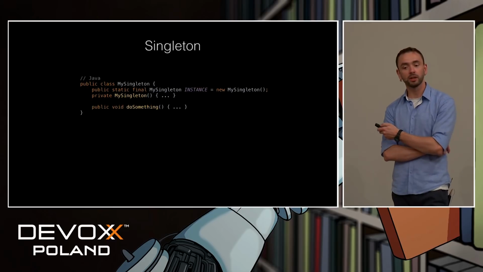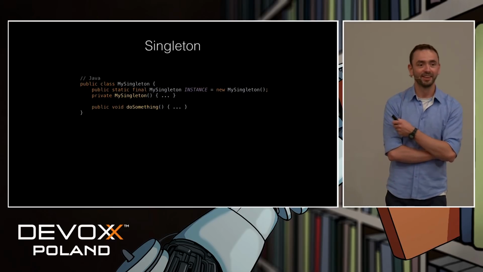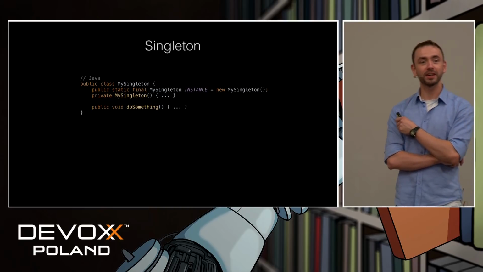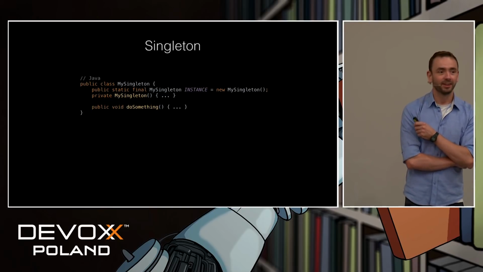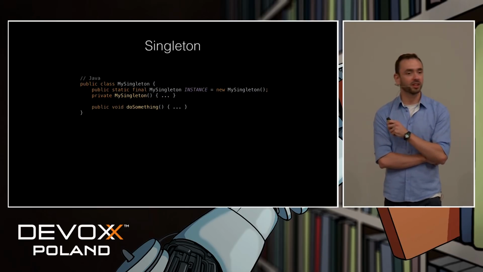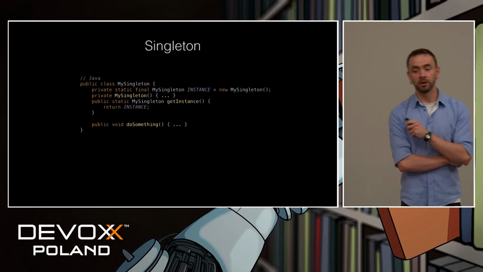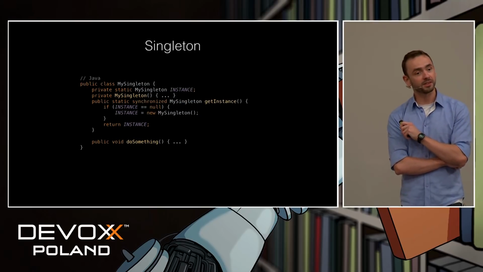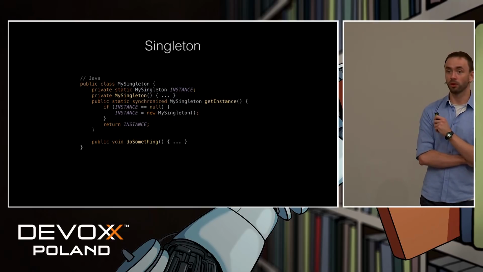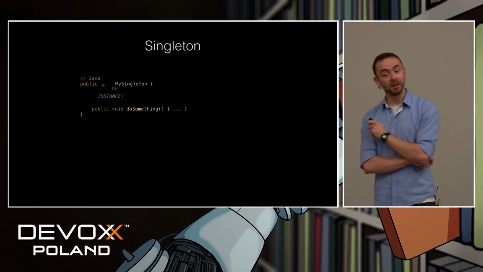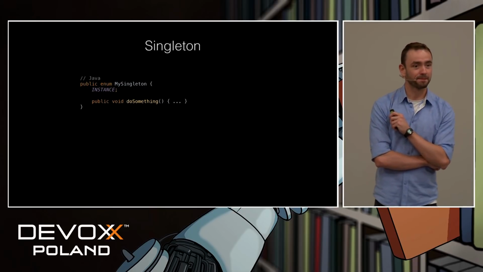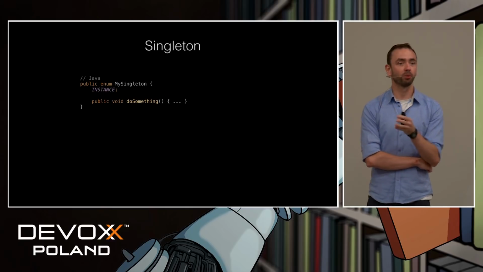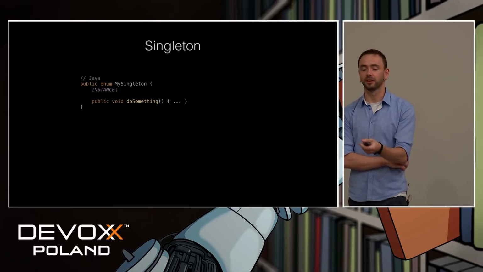Okay, let's talk about singletons. This should be easy, right? So, what's the proper way of making a thread-safe singleton in Java? Is it like this, with public static field? Or maybe like this, with a getInstance method? Or maybe like this, which is synchronized and even more lazy? Or maybe like this, by using an enum? I'm sure you get the point. Simple things should be simple, so why is it that complicated?